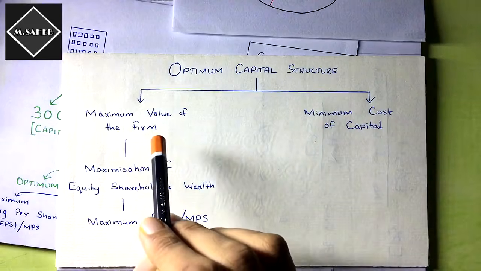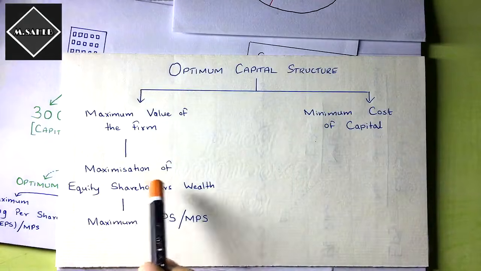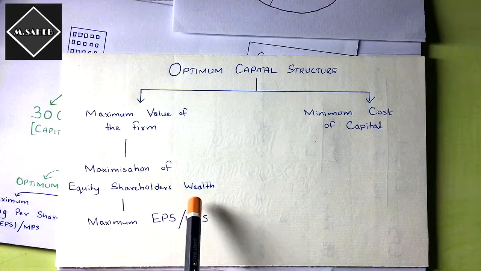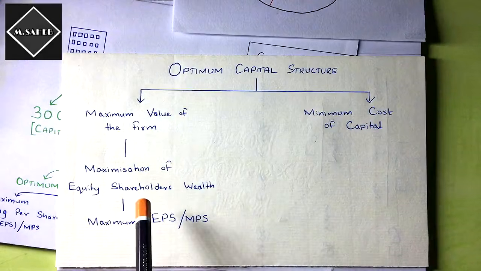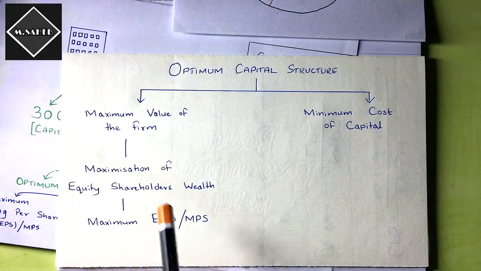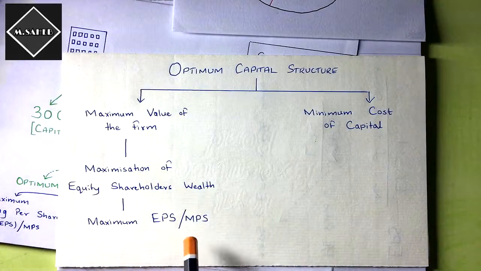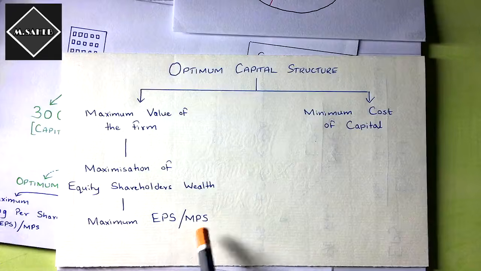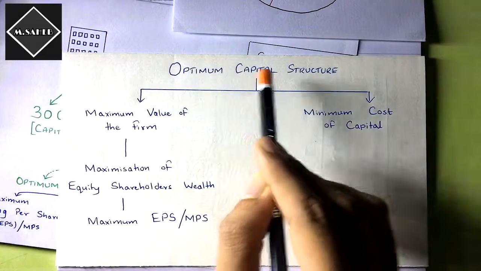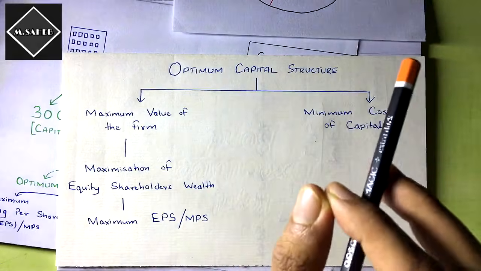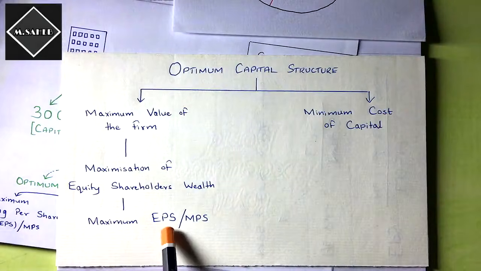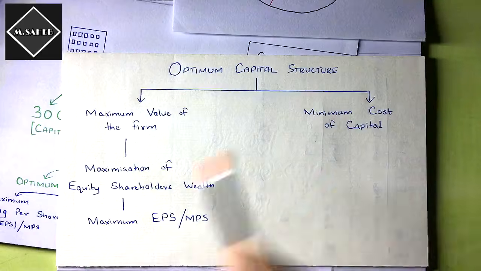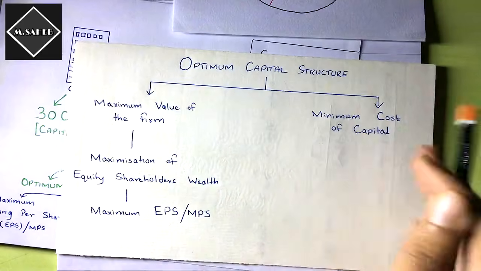The value of the firm is maximized means there is maximization of equity shareholders' wealth. When will the wealth of equity shareholders maximize? It will maximize when the earning per share or the market price per share is maximum. So that is the optimum capital structure, where the cost of capital is minimum and there is maximum EPS. These are the two conditions to decide the optimum capital structure.